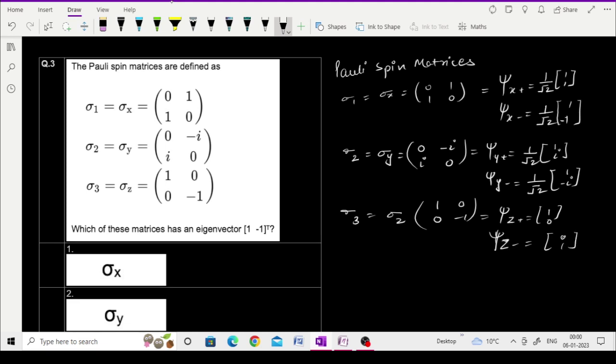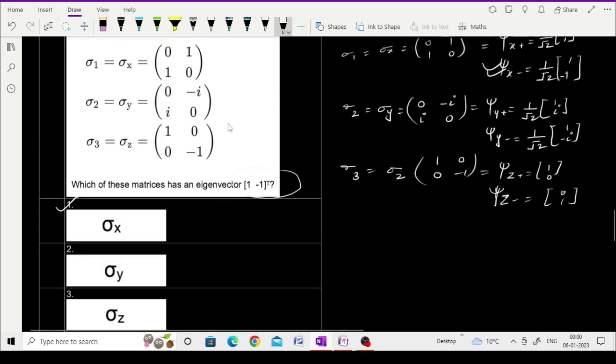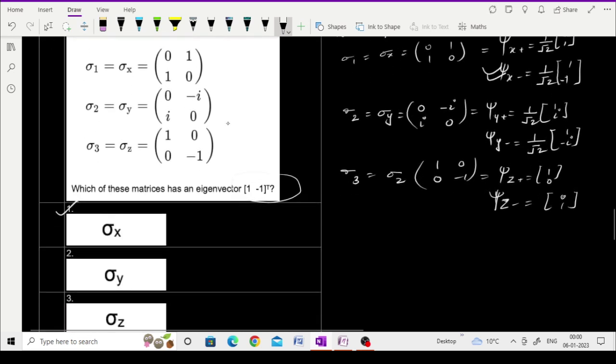These matrix has an eigenvalue 1 and minus 1, so that is a sigma x negative. The correct answer for this question is 1 sigma x. Okay, just you remember that, and that is the correct answer for this question.